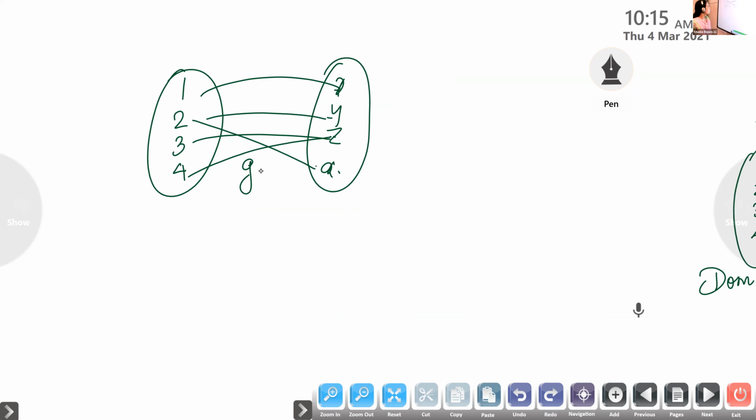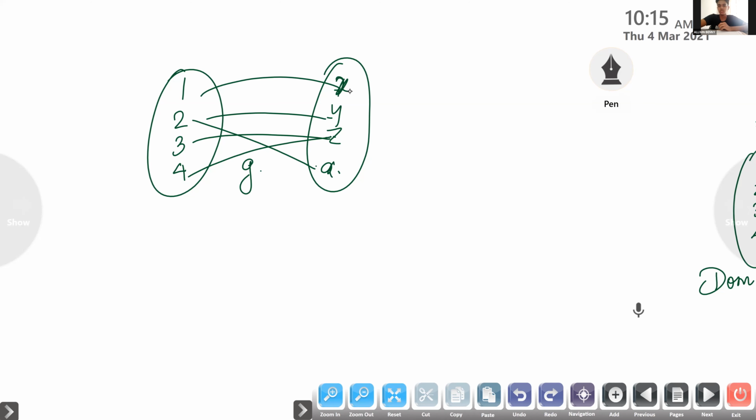What is the image of 1? Alvin. Image of 1 is? X. What about image of 2?